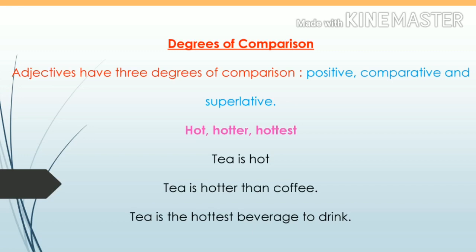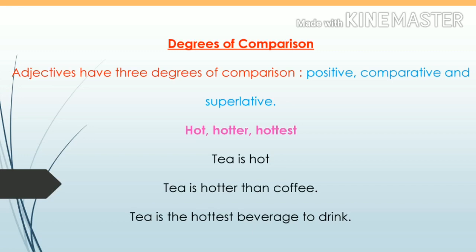That is superlative degree. See the example: hot, hotter, hottest. Tea is hot. Hot is positive degree. There is no comparison. Hotter. Tea is hotter than coffee. There is a comparison between two nouns. One is tea and another one is coffee. Tea is the hottest beverage to drink. Tea is the hottest means when compared to all other beverages, tea is the hottest thing to drink. So, tea is the hottest beverage to drink.